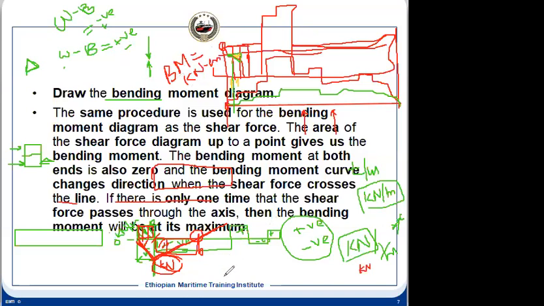So what we do is calculate the area under the curve of shear force. If you calculate this area, this is the lever, that is the meters, and this is the kilonewtons, the shear force, multiplied by the distance, that gives us the kilonewton meters.